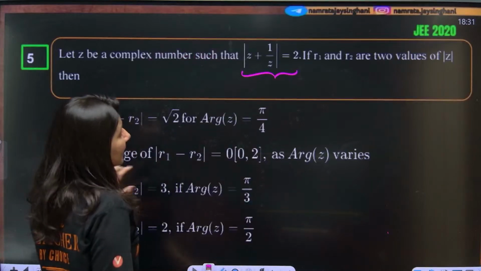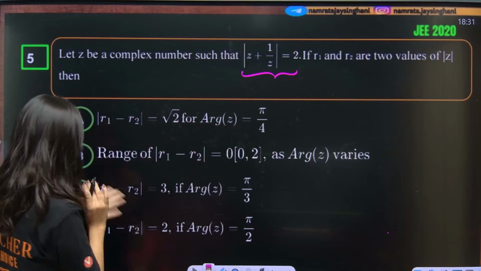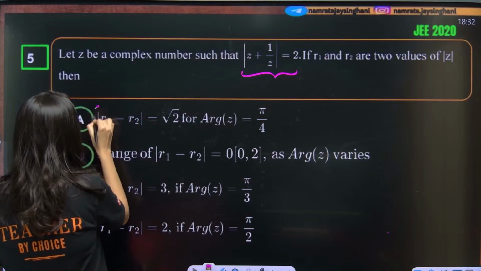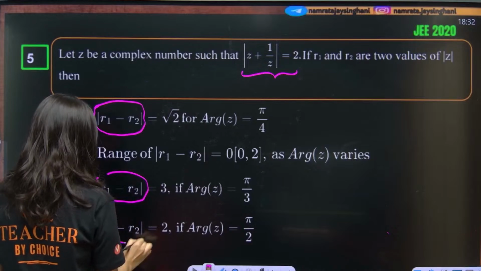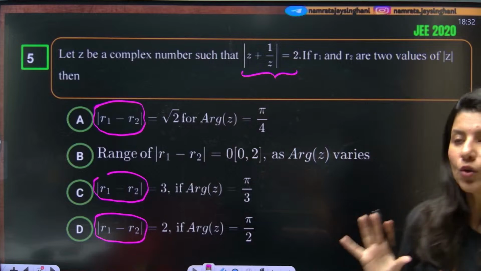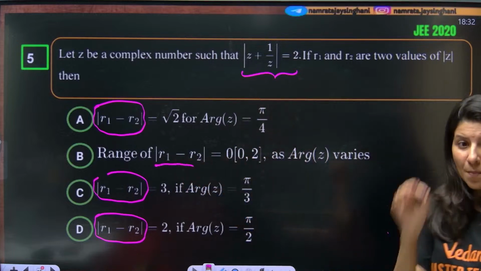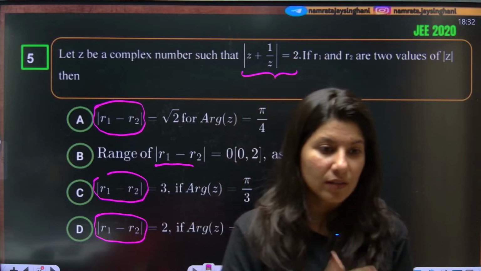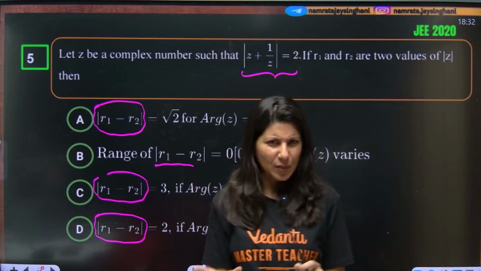Next, they are saying R1 and R2 are two values of mod Z. If I look at the options, because this is a multi-select question, they are talking about mod R1 minus R2 in options A, C and D. So I need to calculate the R1 minus R2 value. And again, this is also talking about R1 minus R2. So my goal in this question is to ensure that I calculate the value of mod R1 minus R2. Is the agenda of this question clear?